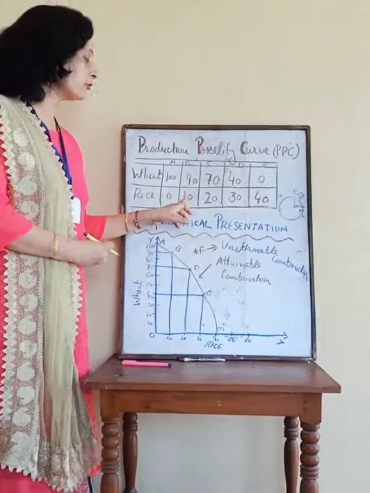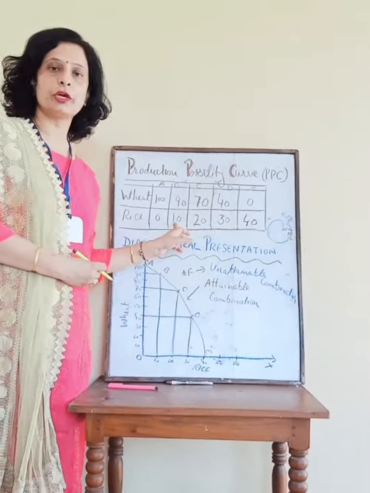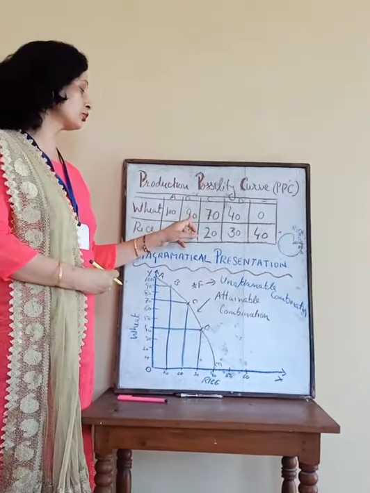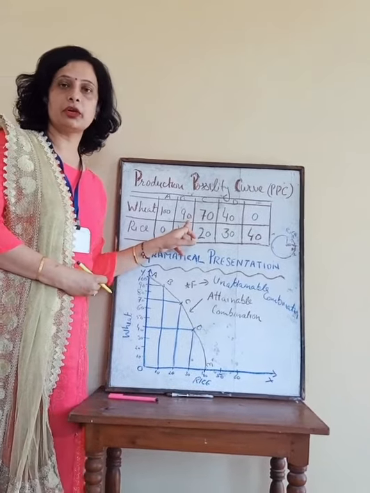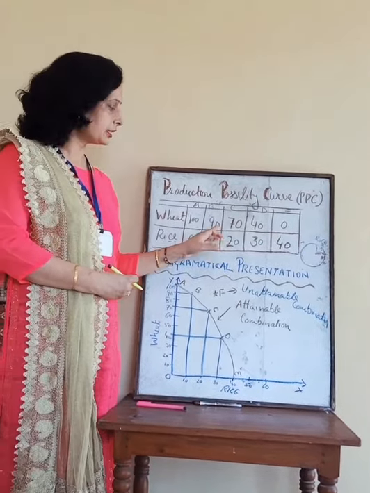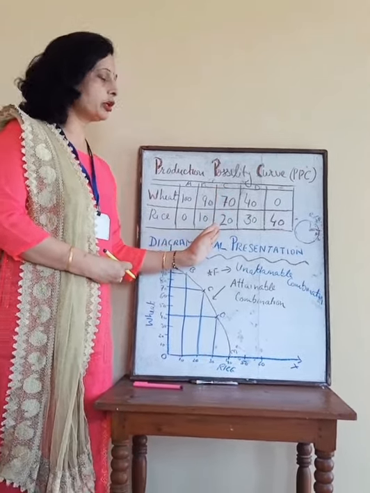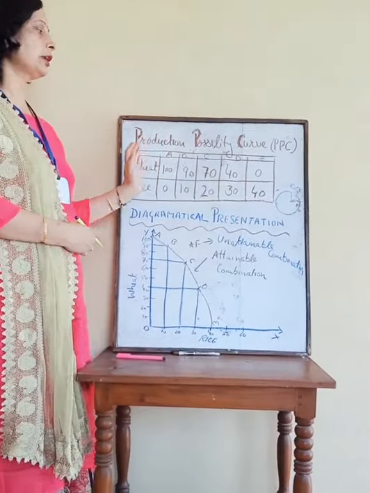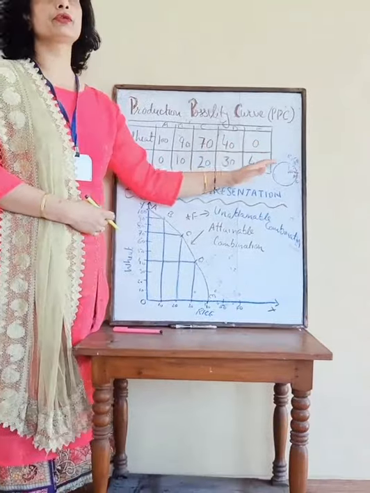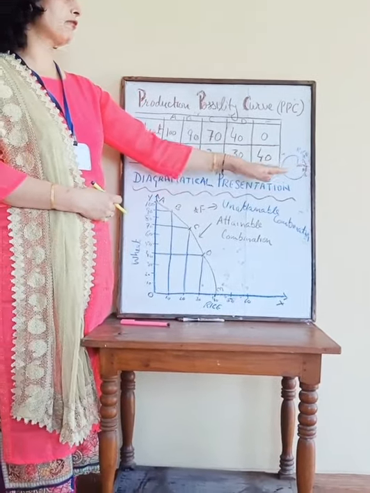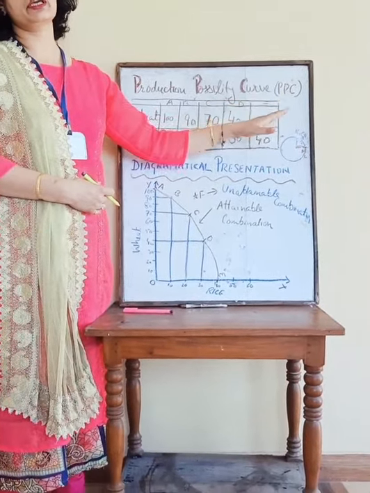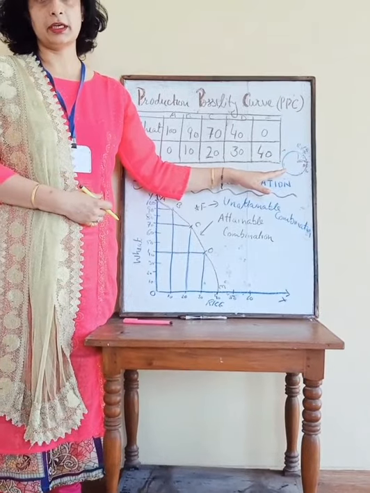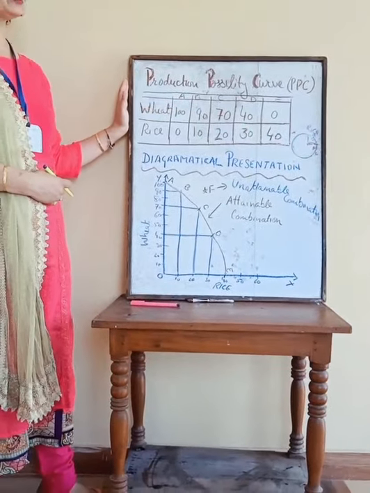For example, if he wants to produce 10 quintal of rice, he has to sacrifice 10 quintal of wheat for that. In the same way, 70 and 20 is the next combination, 40 and 30 is the next combination, and after that, if he wants to produce only rice, he has to sacrifice total wheat for the sake of 40 quintal of rice. In this way, the producer is indifferent.